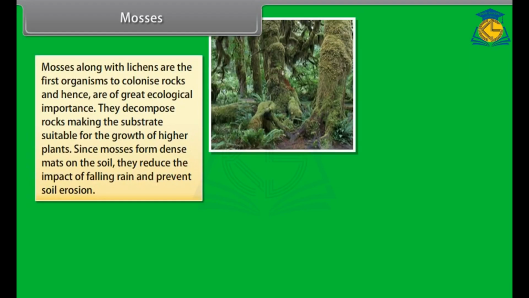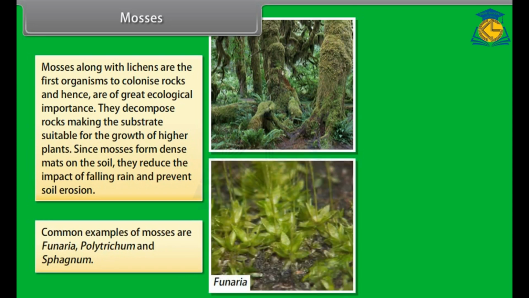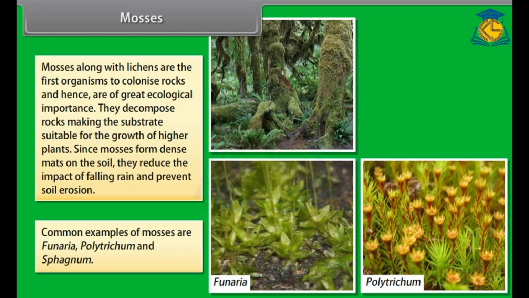Mosses, along with lichens, are the first organisms to colonize rocks and hence are of great ecological importance. They decompose rocks, making the substrate suitable for the growth of higher plants. Since mosses form dense mats on the soil, they reduce the impact of falling rain and prevent soil erosion. Common examples of mosses are Funaria, Polytrichum, and Sphagnum.